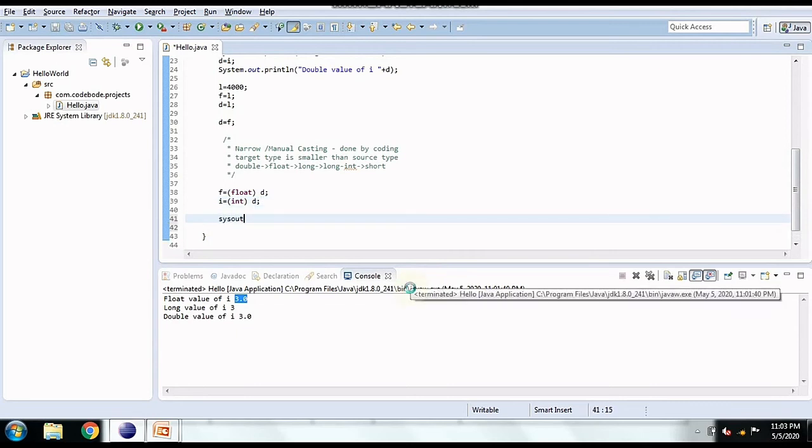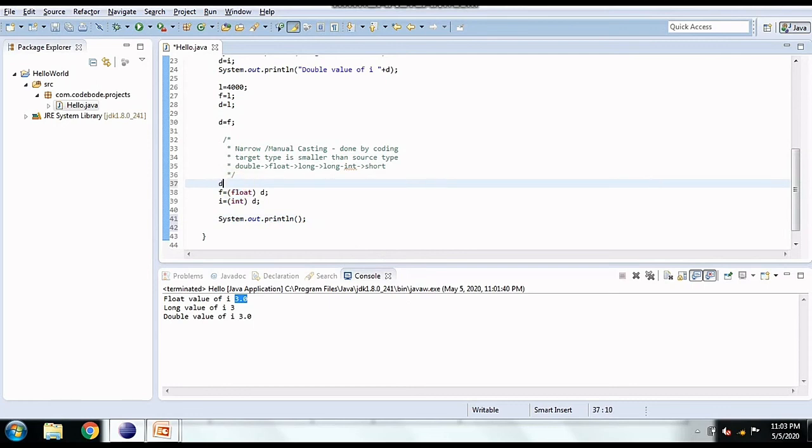So if I print this, we have not given the value to D, so let's say D is 50000.0.